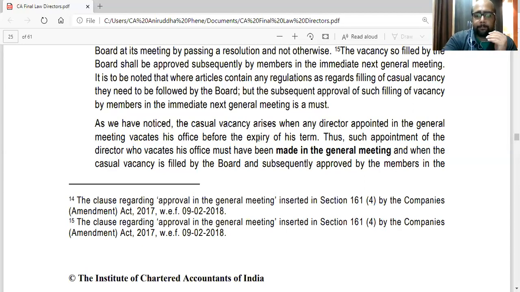The first director was appointed by the shareholders. Only then casual vacancy arises. So that is very important. That director has to be appointed in general meeting.